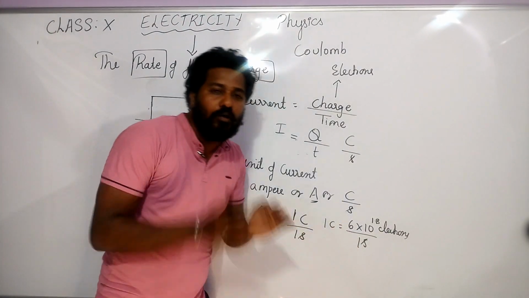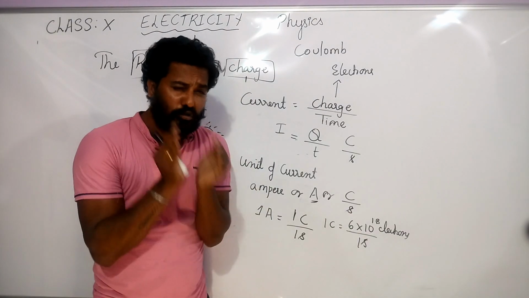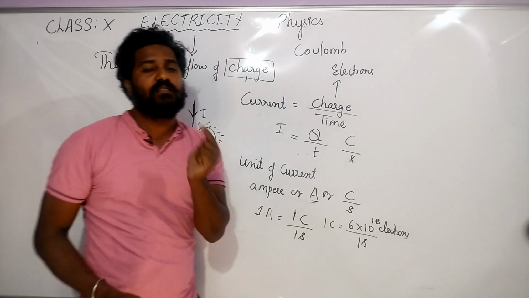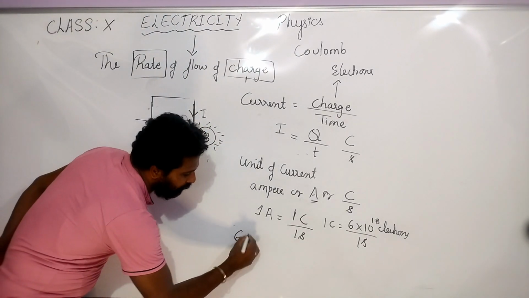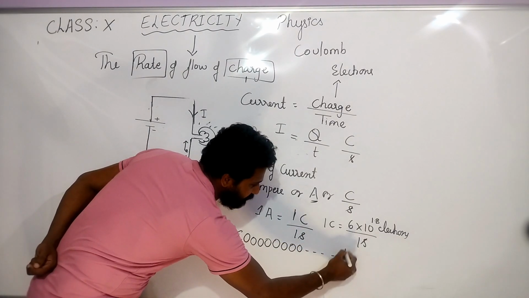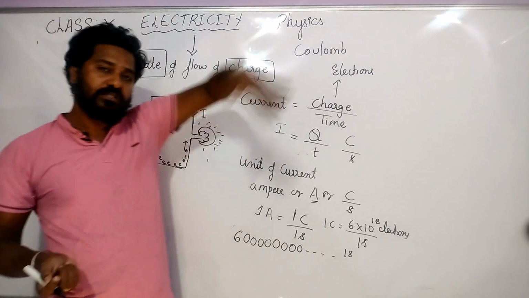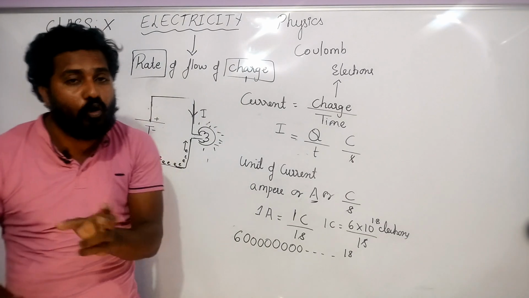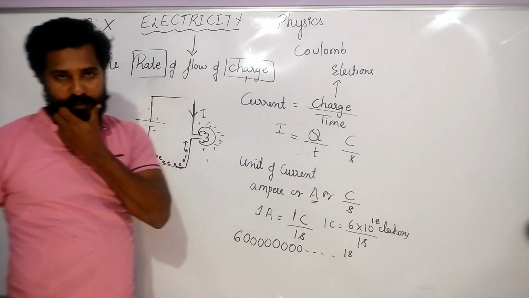So 1 coulomb of charge means 6 into 10 to the power of 18 electrons. That many electrons have to flow in a circuit for 1 second, and we say that the current is 1 ampere. It is 6 followed by 18 zeros, children. It is lakhs and crores of electrons that have to flow in 1 second. We say that 1 ampere of current is flowing.